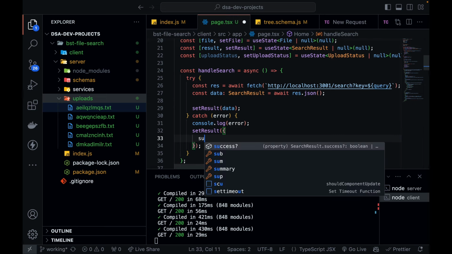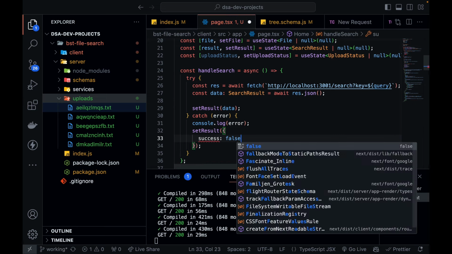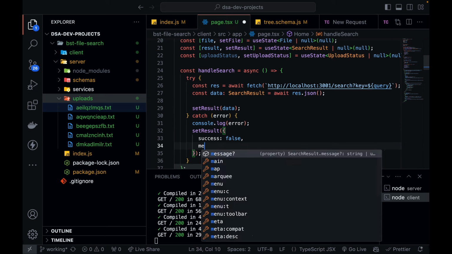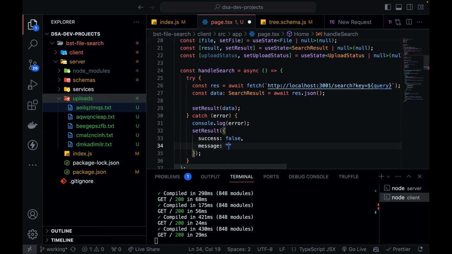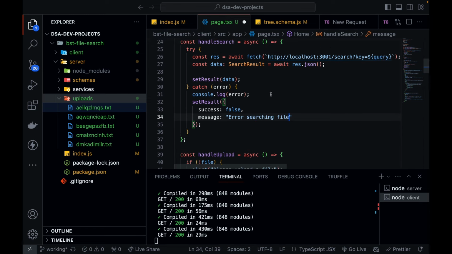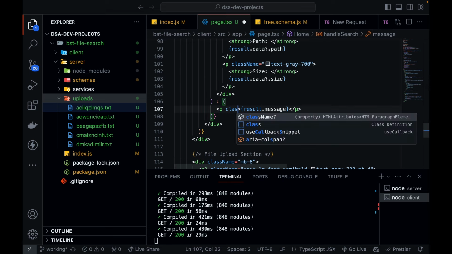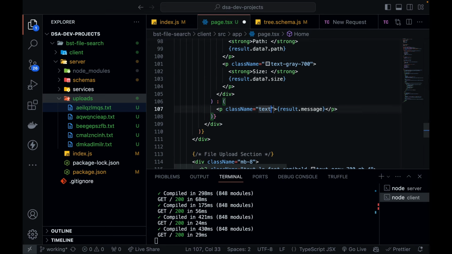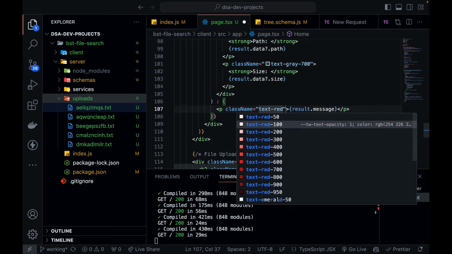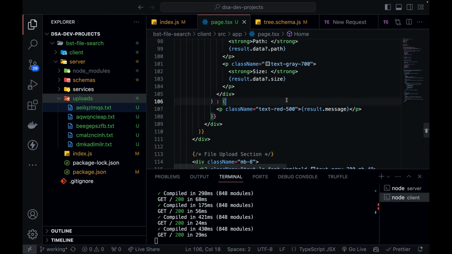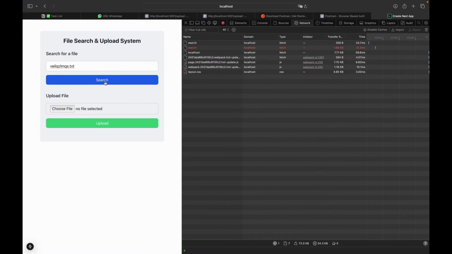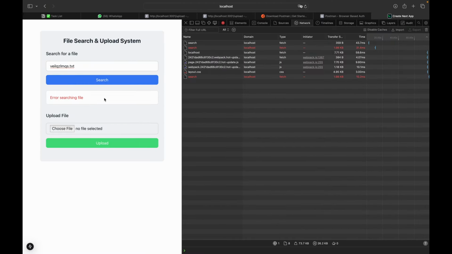You define a success as false, and you define the message as file not found or error searching file. Okay, and for this division, you can also define class name text red 500. Okay, let's do it. Yes, you can see error searching file.